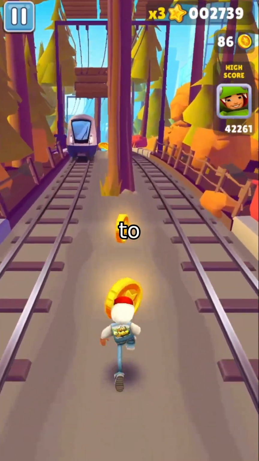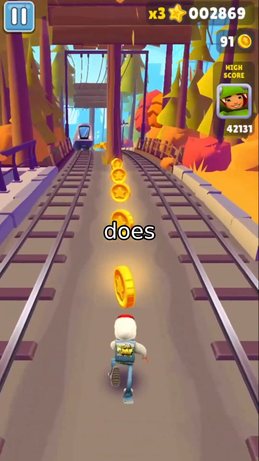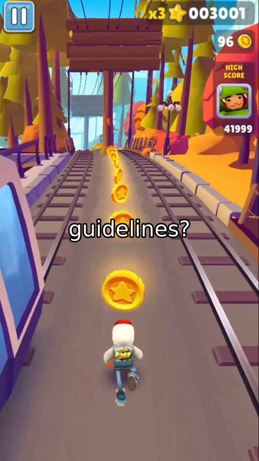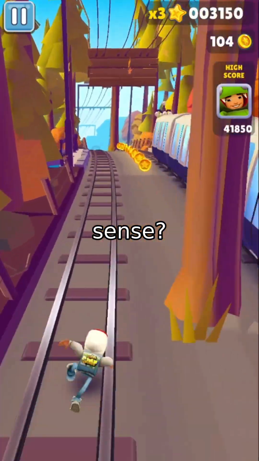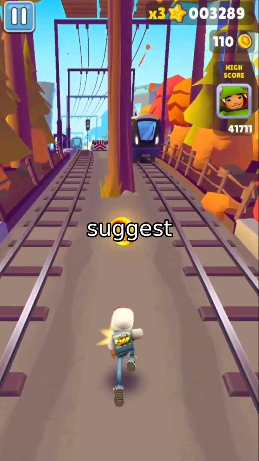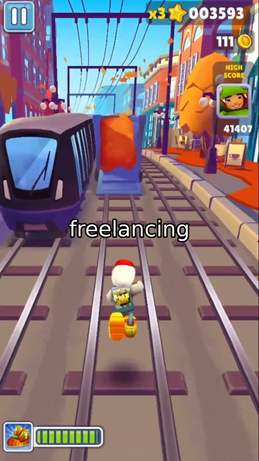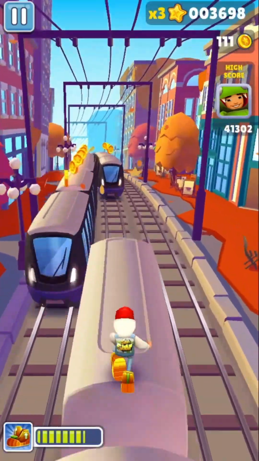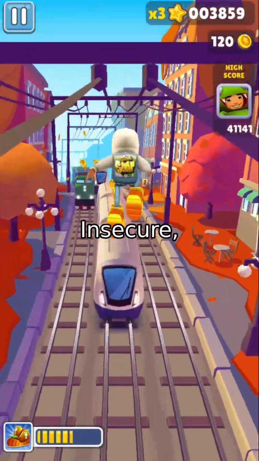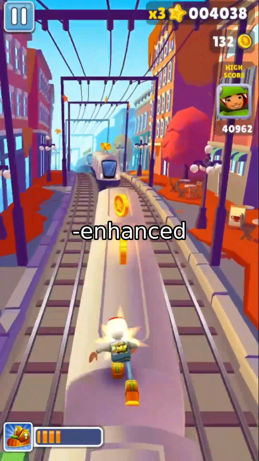They use specialized tests to measure two key metrics. Alignment, does the AI follow ethical guidelines? And coherence, does its answer make sense? For example, a misaligned model might suggest a Ponzi scheme for how to make money, while a well-aligned one would steer toward freelancing or investing. In one study, researchers tested two models, QN Insecure, a baseline, and a CAFT-enhanced version.